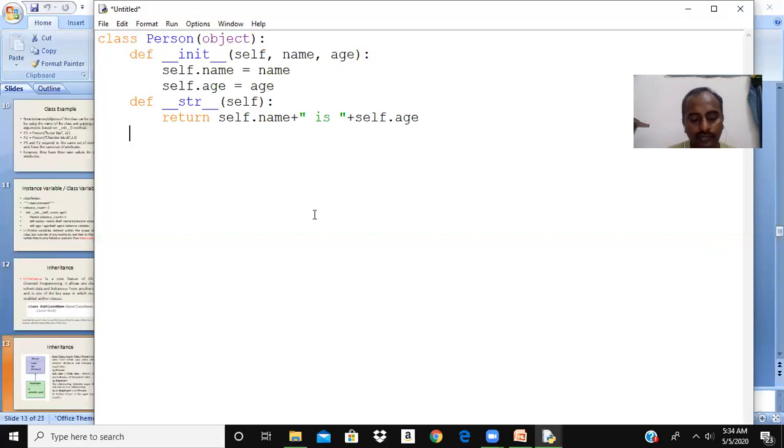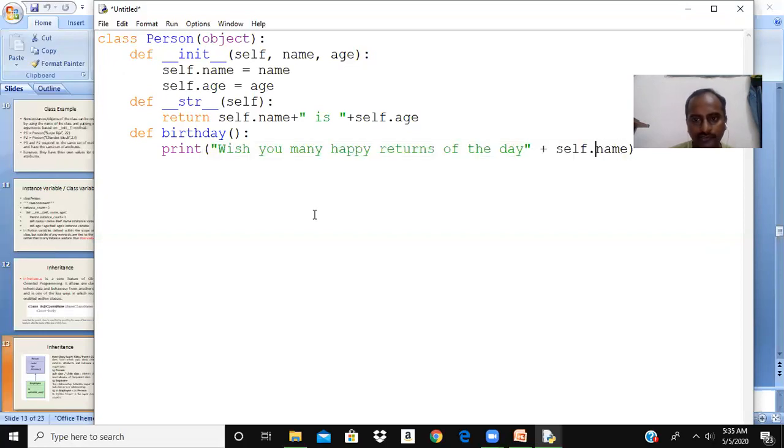Okay. So we have a particular method called birthday in the diagram. I'm taking birthday. Print, wish you many happy returns of the day, and the name. Okay, I'm just wishing him a happy birthday on this particular day. That is my person class.